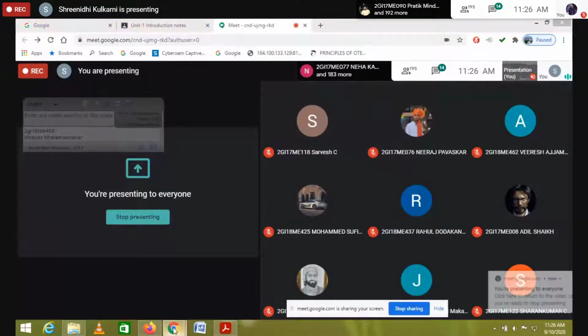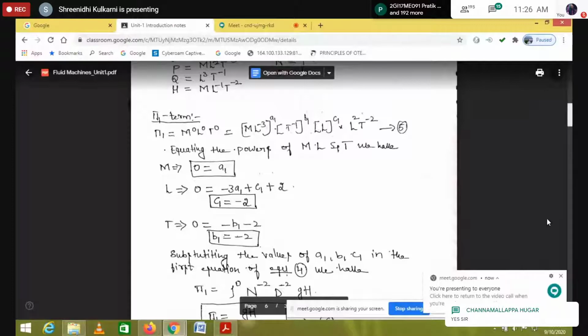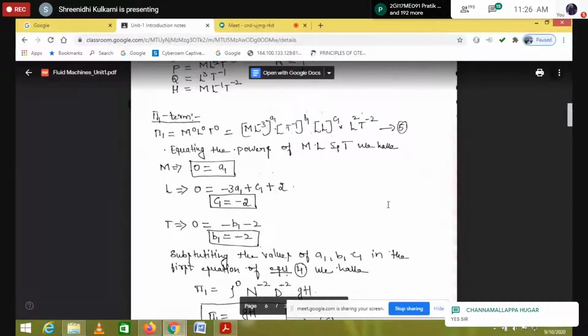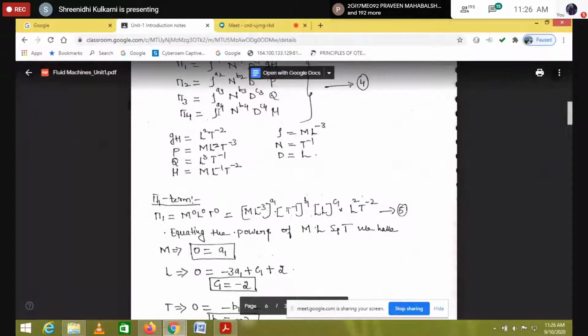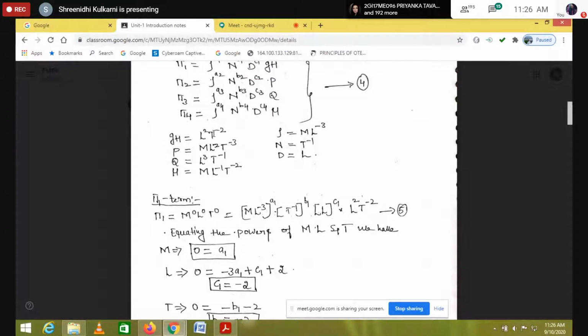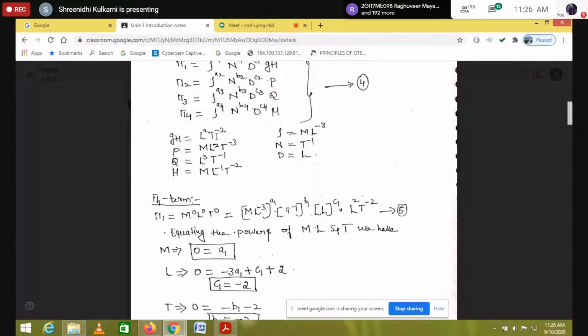Okay. Next, I'll come for further. This is very important. Once you have converted, that's why I told you, if you are very good in conversion, you can directly write this in terms of M L T. Suppose if you don't know unit conversion, you go step by step, no problem. Because in the examination, they are going to ask for 10 marks. Not this question, but a similar type, they are going to ask for 10 marks.